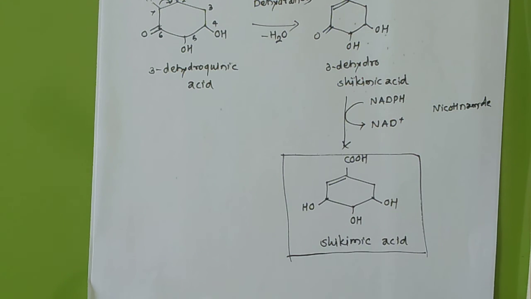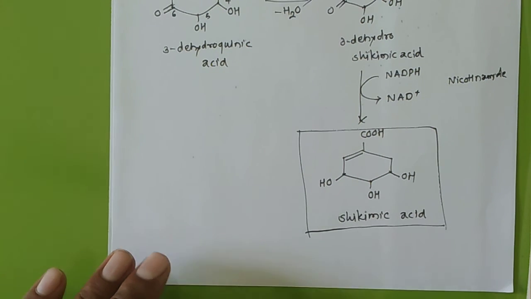And from this shikimic acid, now we will learn how to prepare the amino acids, and from those amino acids how to prepare all the different biologically active compounds, alkaloids and derivatives. Okay, so hope you understand.